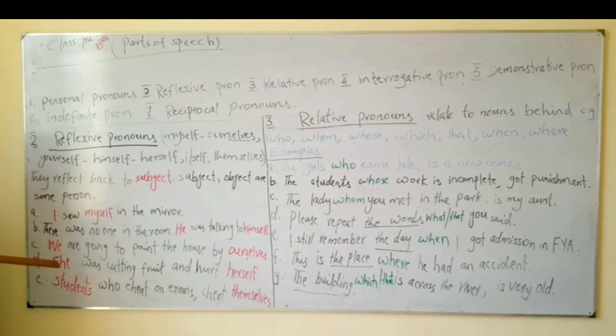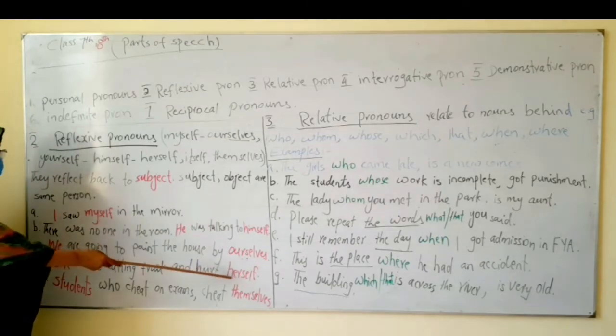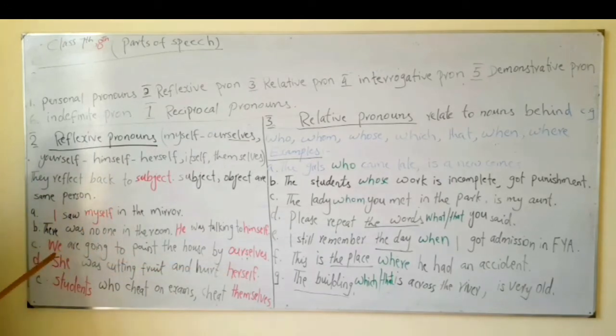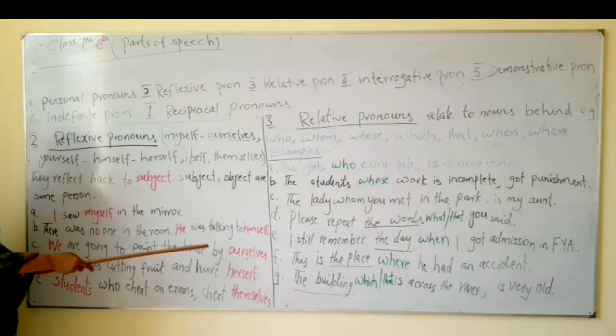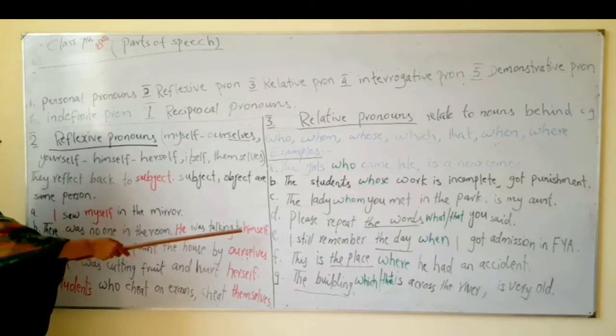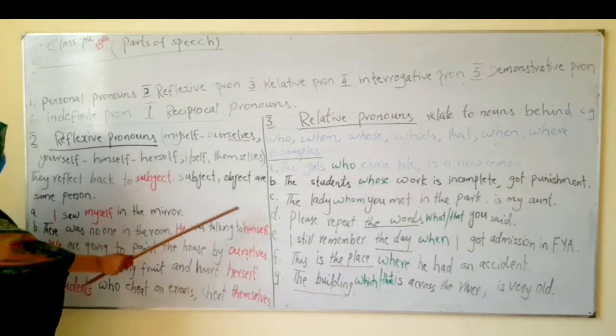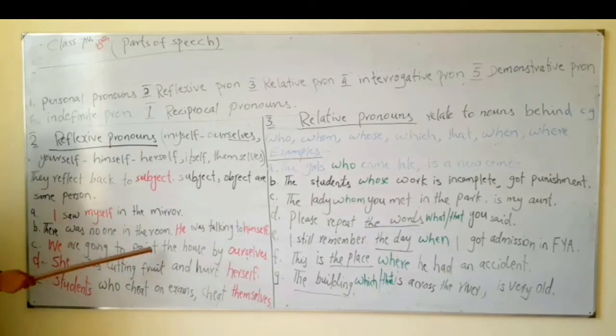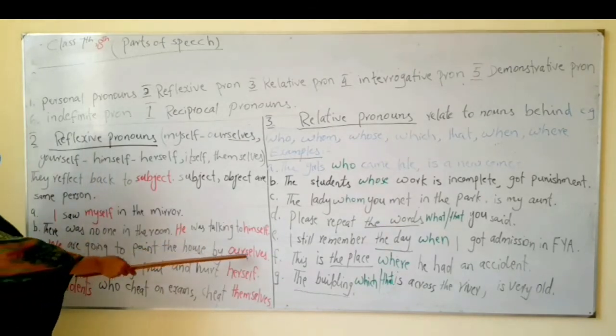Or for example, they fell from the stairs and hurt themselves. Now that will be according to the subject. Reflexive pronouns are used according to the subject. You can see I have highlighted for you. Number 2, there was no one in the room. He was talking to himself. He, himself. We are going to paint the house by ourselves.